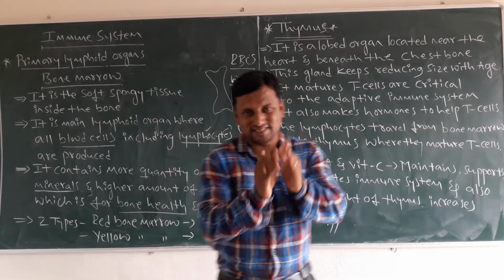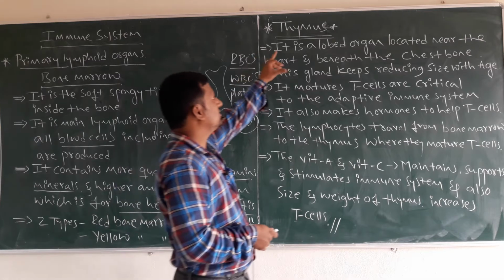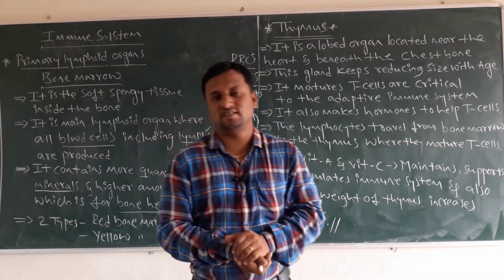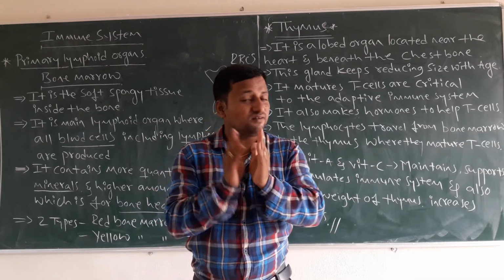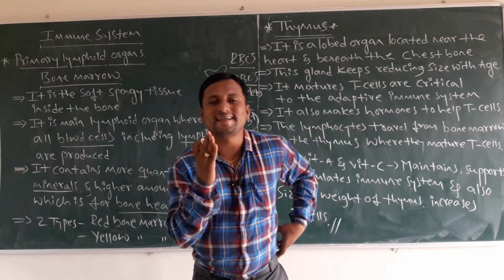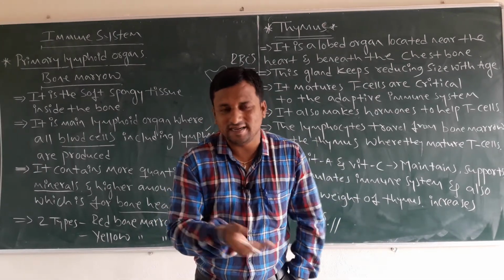Then come next, the other primary specialized lymphoid organ, that is called the thymus. This thymus is not only a lymphoid organ, it is also an endocrine gland. Why is it called an endocrine gland?